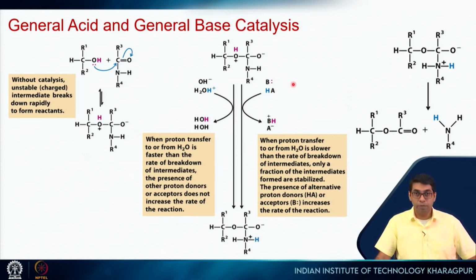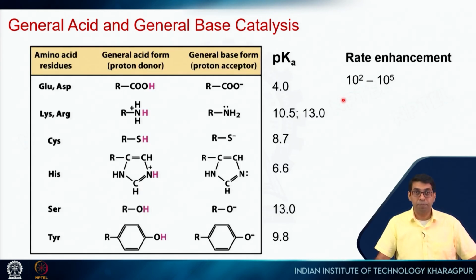So, the presence of acid or base can catalyze this reaction, and it turns out that enzymes will use various side chains like serine to act as this proton donor, or histidine as a proton acceptor, and it will catalyze reactions like this. We will again see the example of chymotrypsin where it will be more clear.